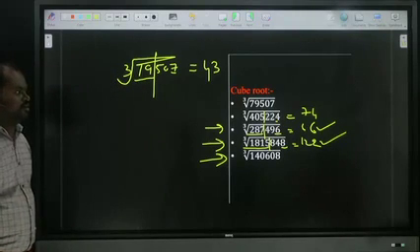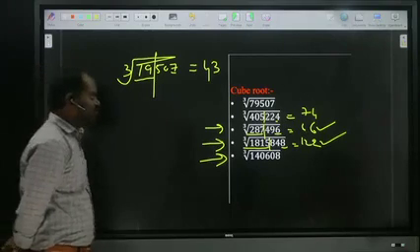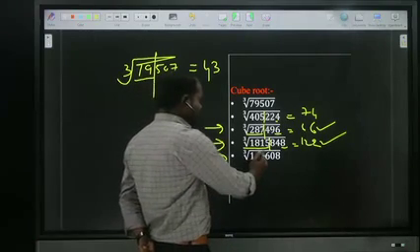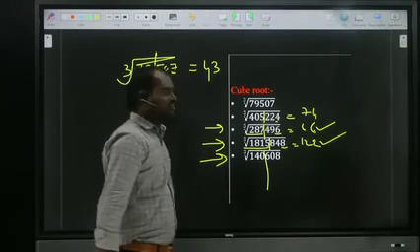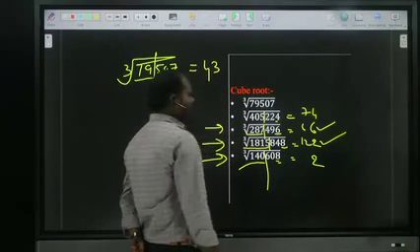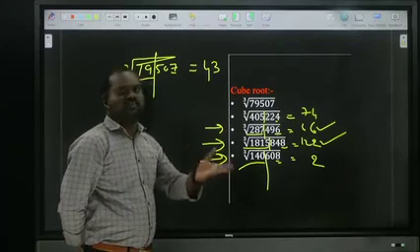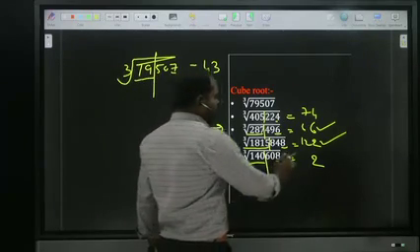Next one. Some are saying 52. Shall we check whether it's right or wrong? First of all, break it after three terms. 8 is the last digit in which cube? 2 cube. Write down 2. 140 is nearby which cube? 5 cube. 6 cube is 216, crossing. So 5 cube. So what is the answer? 15.